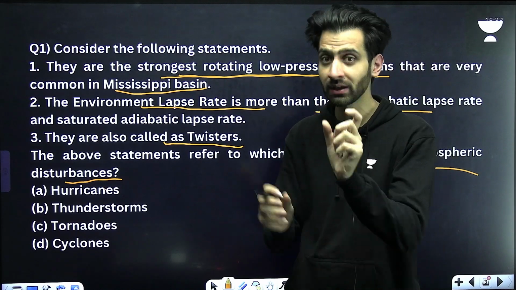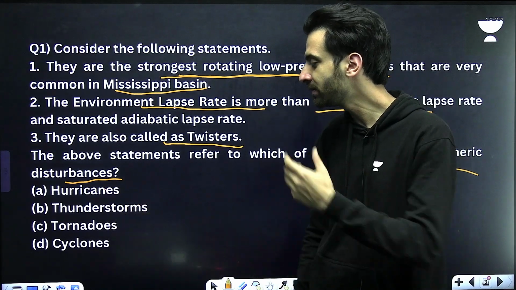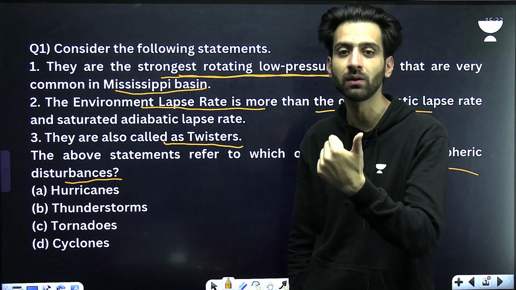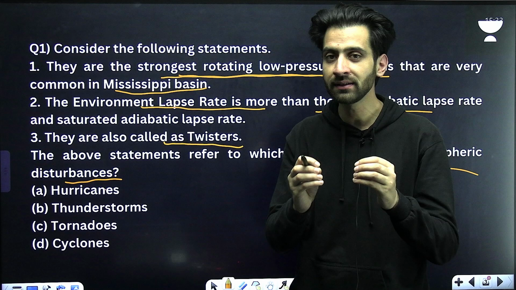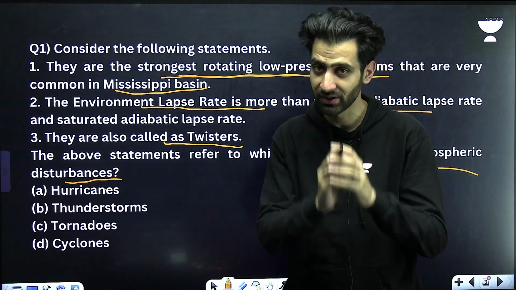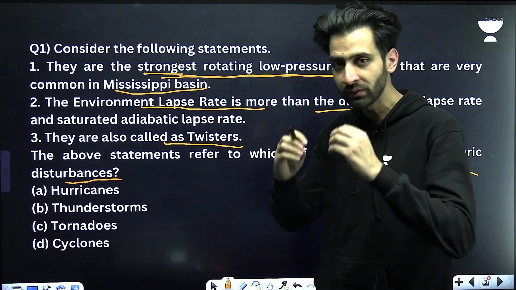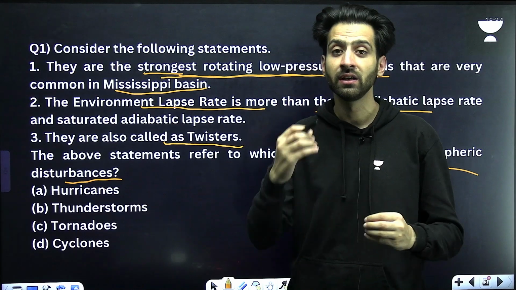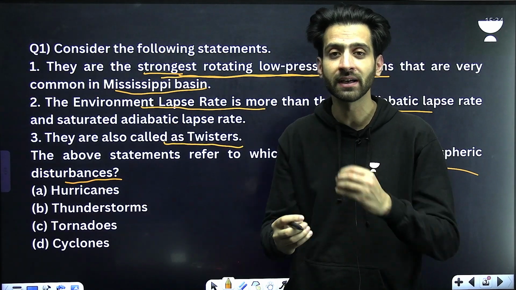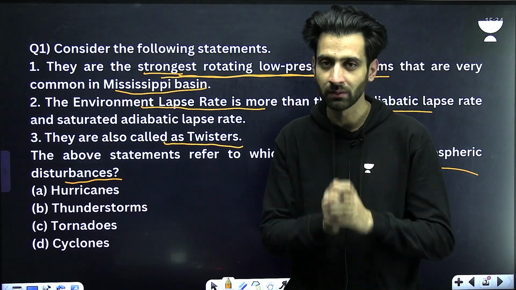Strongest, very important, and rotating. When you look at the options, you will figure out that hurricanes, cyclones and tornadoes all are rotating and they also are low pressure systems. That is number 1. After that, it is the strongest. So you'll have to figure out which of the following is stronger as compared to the others. If you look at the wind speed and other things, then you will figure out which of the following is the strongest.